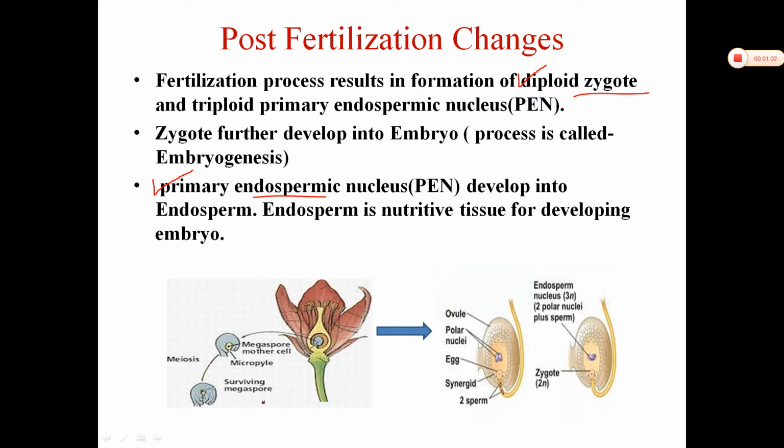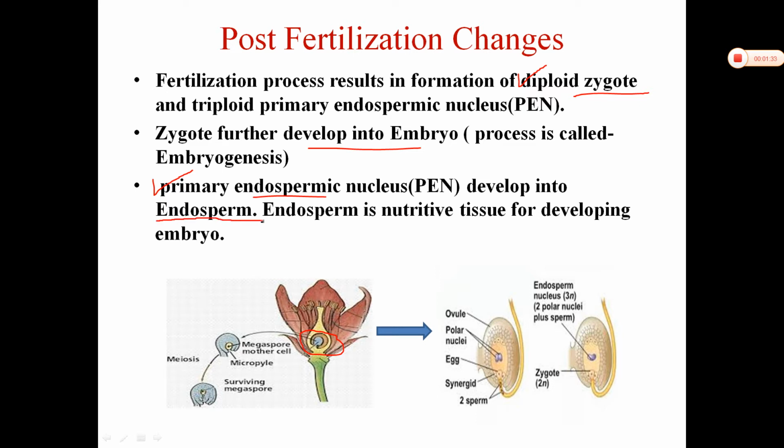And this process is taking place in the ovary. You remember, the ovary is the site of fertilization. Inside the ovary, in the ovule, the fertilization takes place. In the post-fertilization process, this zygote will develop into the embryo, and this primary endospermic nucleus will develop into endosperm.